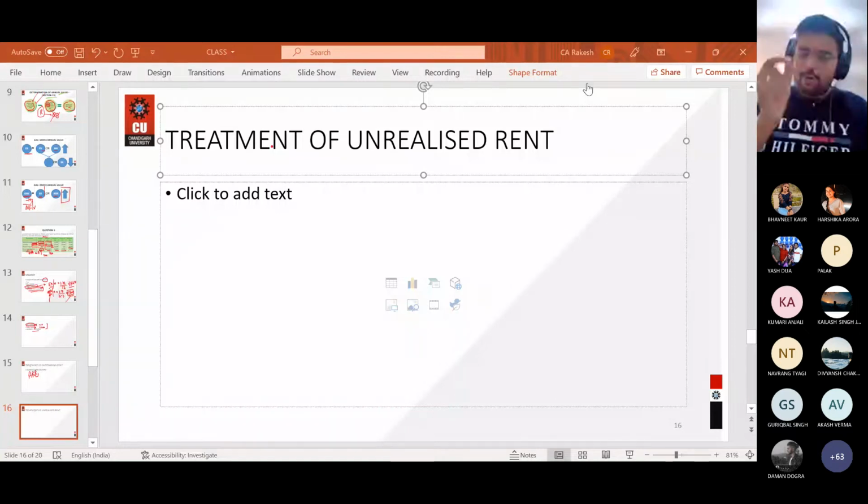Unrealized rent means you have the proper proof that you are unable to collect the rent from the tenant. When you have the proper proof, then that outstanding rent will be the unrealized rent. If you do not have any proof, then it will be outstanding rent, and no specific treatment has been given under the law to the outstanding rent. Why has this provision been introduced?